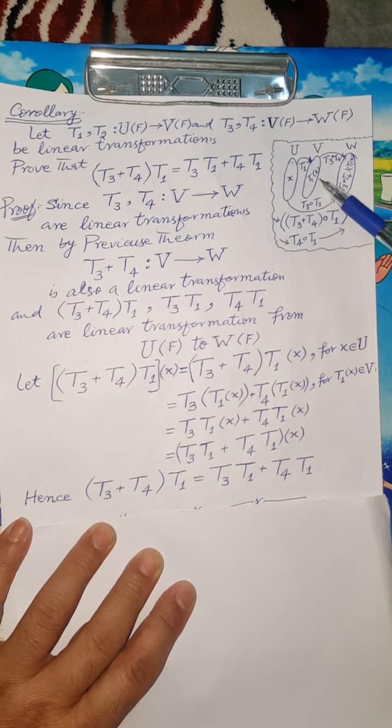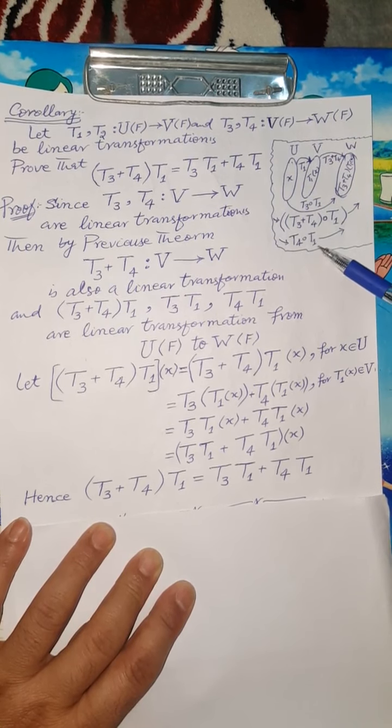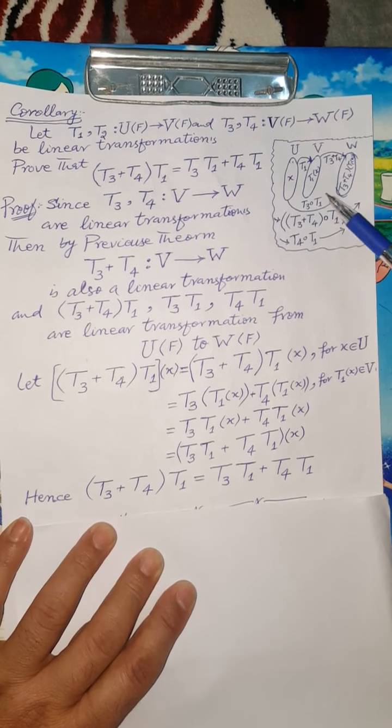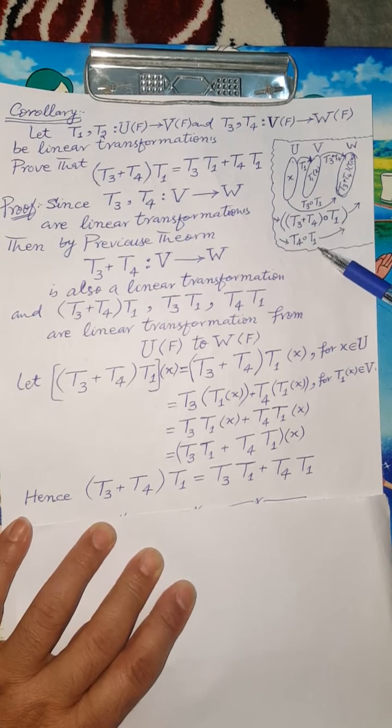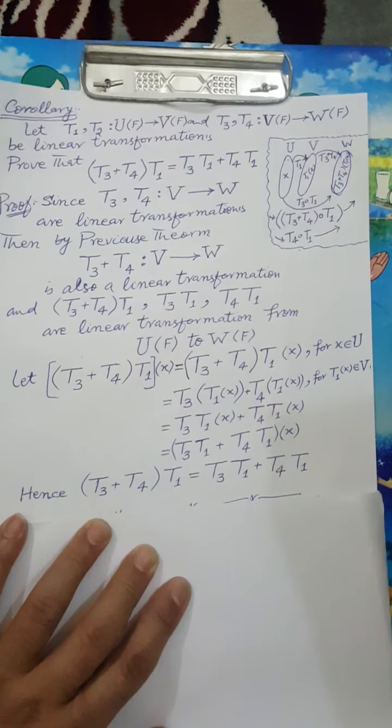which is also equal to the composition of T3 on T1 plus the composition of T4 on T1, each an element of W, which are the same in this case.